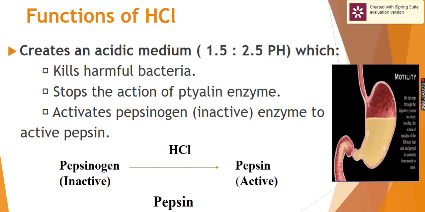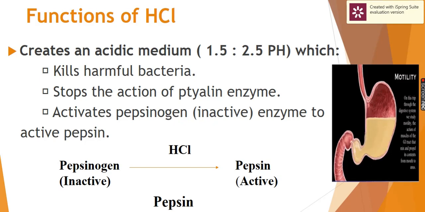Why the stomach? Protein is the only food substance affected by the gastric juice. Why does the stomach, which is made up of protein, not get affected by the gastric juice? For two reasons. The presence of mucus secretion, which protects the cells of the stomach against the digestive enzyme, so the cells of the stomach are covered by this layer of mucus.